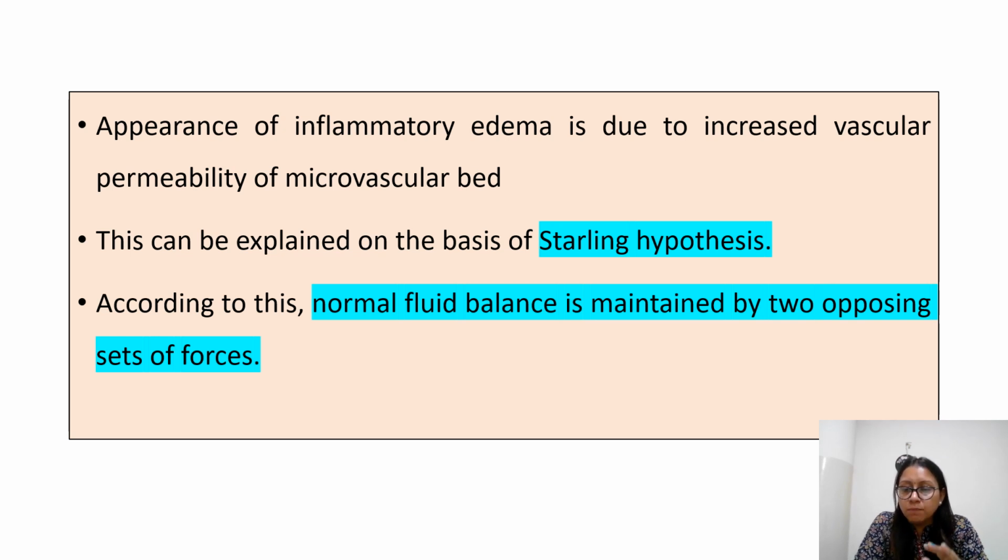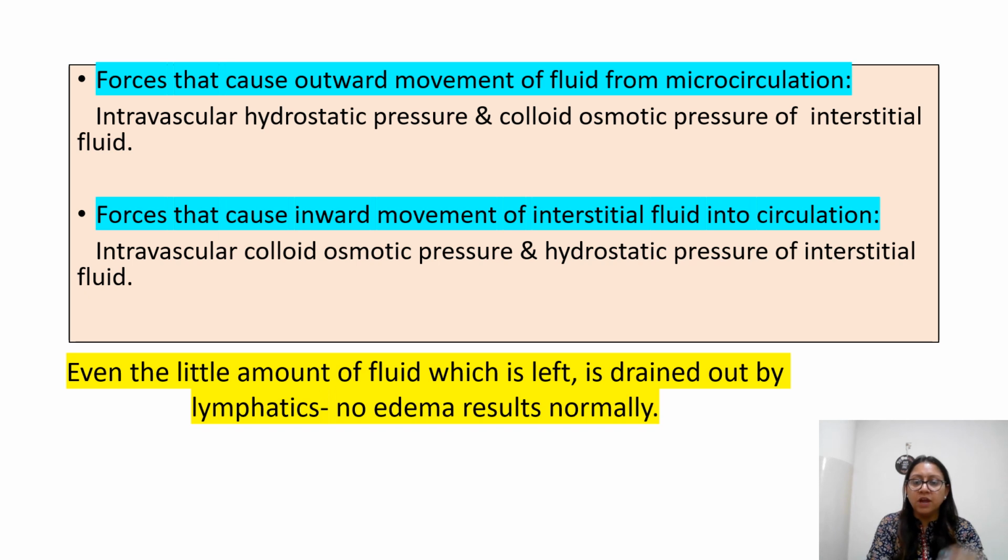According to this, जो normal fluid balance होता है, it is maintained by basically two opposing set of forces. एक force वो होती है जो outward movement of fluid कराती है from microcirculation. वो होता है हमारा intravascular hydrostatic pressure and colloid osmotic pressure of interstitial fluid. Fine. So और जो force which causes inward movement of interstitial fluid into circulation, so that is your intravascular colloid osmotic pressure and hydrostatic pressure of interstitial fluid. So these two set of forces keep on fighting with each other to maintain the balance कि वो normal condition में कैसा रहेगा, inflammatory condition में कैसा रहेगा, ठीक है.